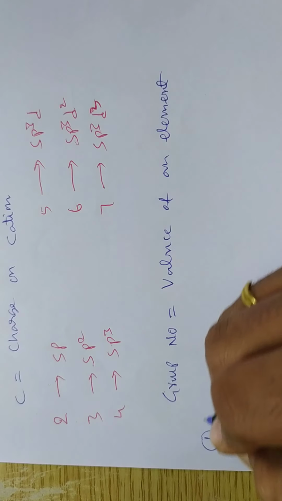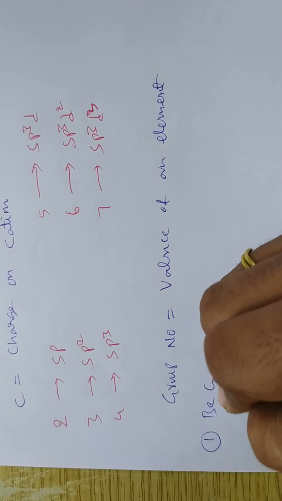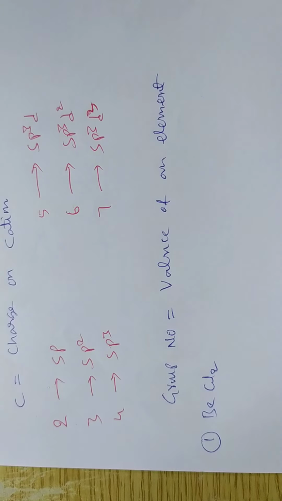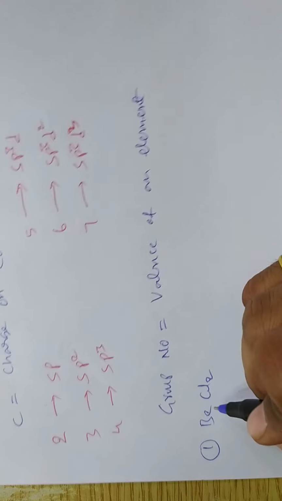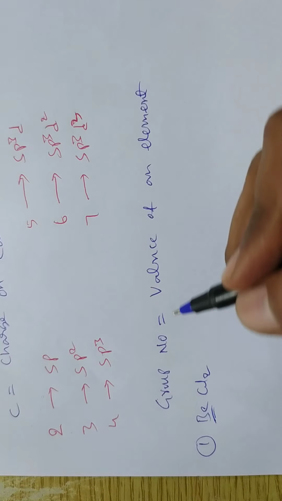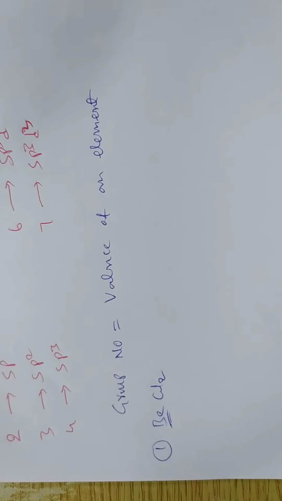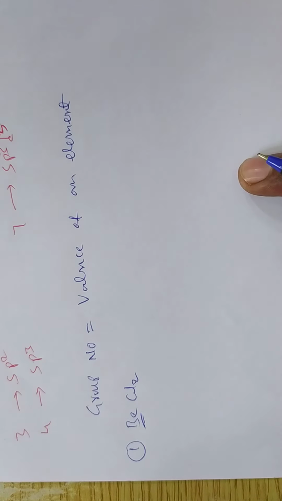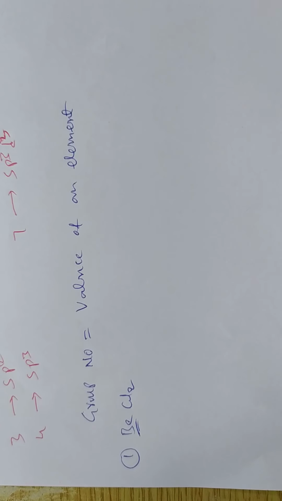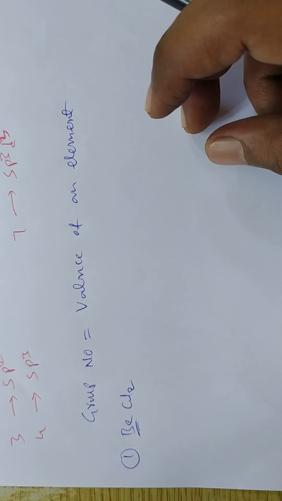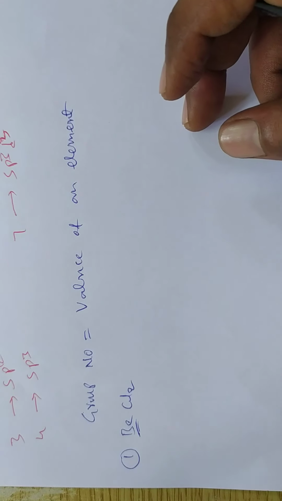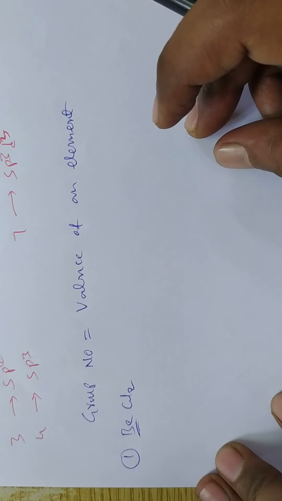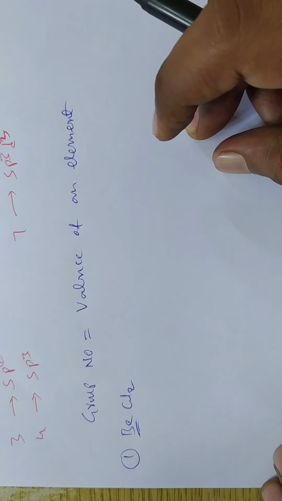First example I am taking is BeCl2. We have to know what the central atom is. Here the central atom is beryllium. The element which is less in number in the given formula is considered the central atom. But we must know the group number of beryllium. Beryllium's group number is 2.